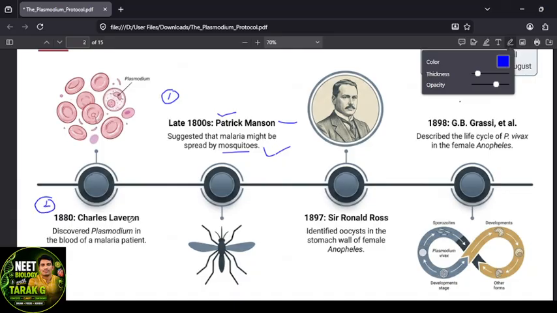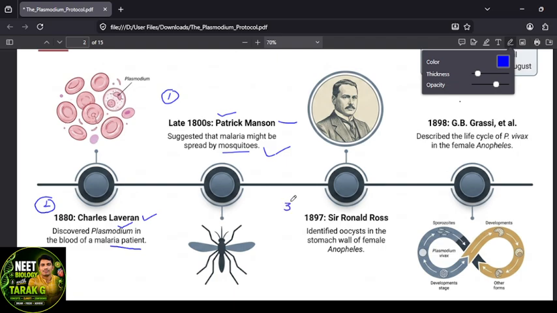The second one is 1880, Charles Laveran. He discovered the Plasmodium parasite in the blood of a malaria patient. He collected blood from the malaria patient and found the Plasmodium, right? Patrick Manson suggested malaria might be transmitted through the mosquito. What is the discovery of Charles Laveran? He found Plasmodium in the blood of the patient.